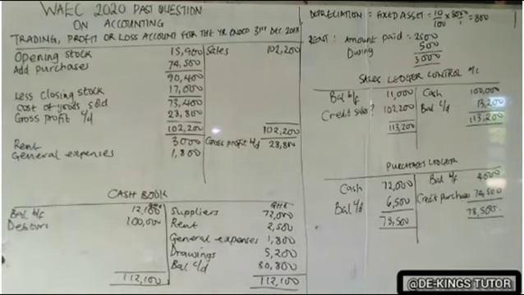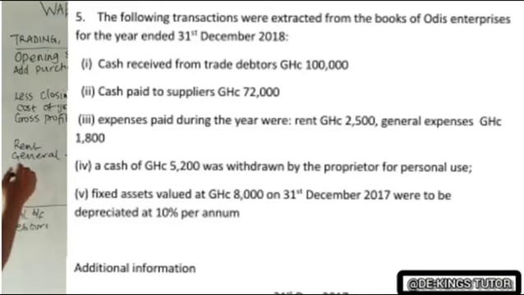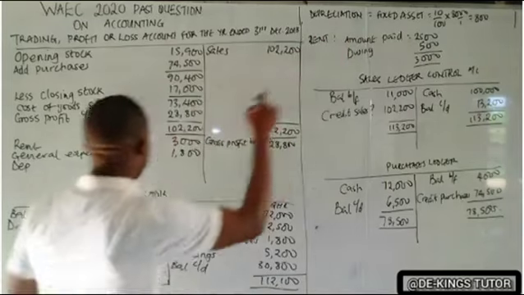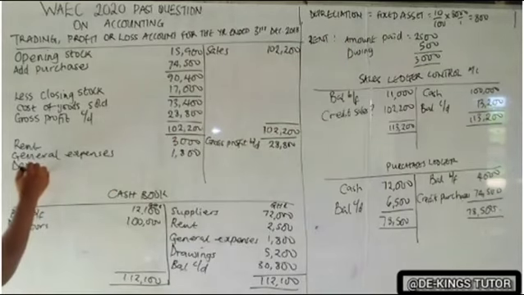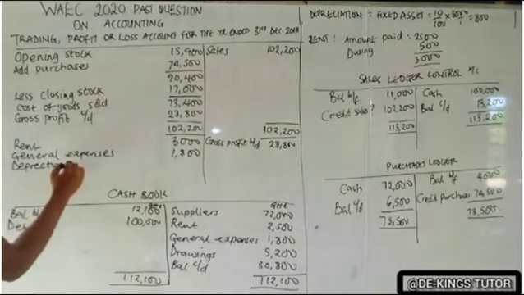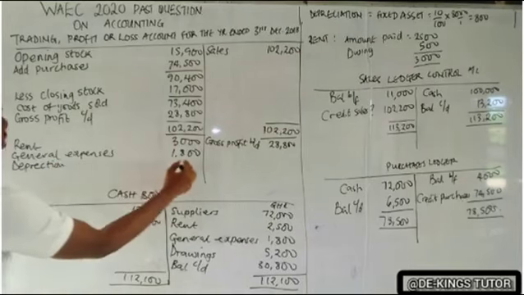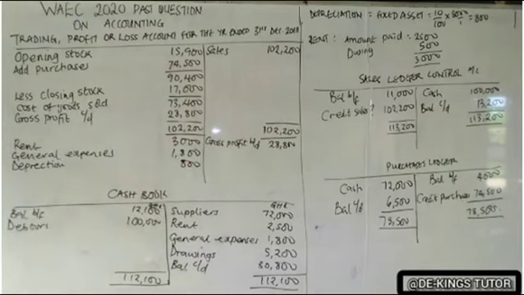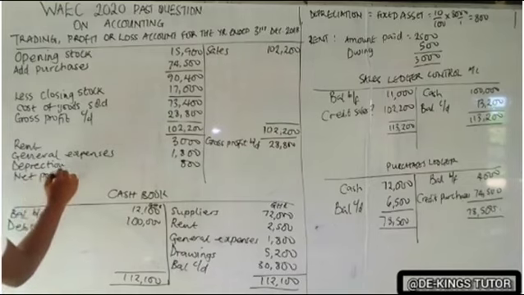So the next item we are looking for is depreciation. Depreciation of fixed assets and expenses. So we have depreciation as 800. So we'll check if there is any other. If there is none, we'll go ahead to get our net profit. So we'll now have our net profit here.